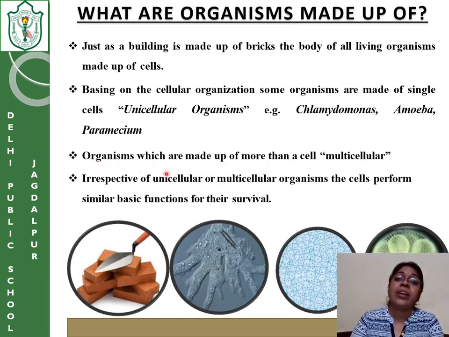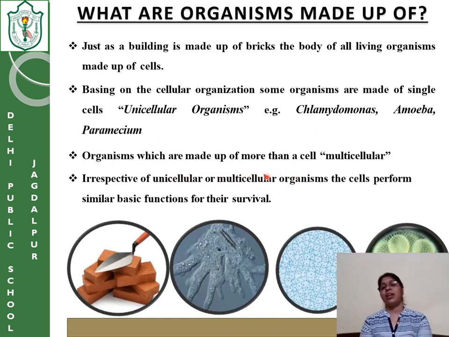And the organisms which are made up of more than one cell are called multicellular organisms. There are many examples of this, children. We can include humans, a big plant, a lizard, a cockroach, a housefly, anything.